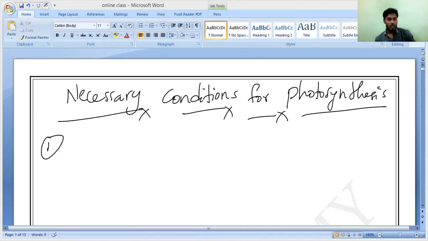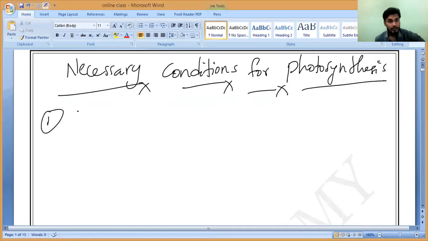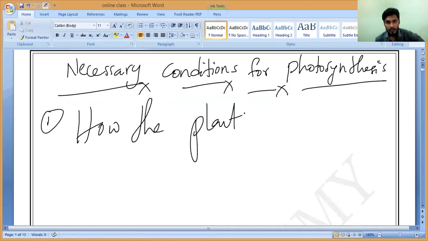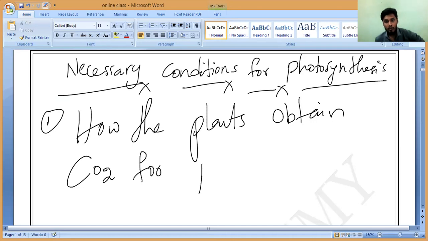So let us discuss the first one: carbon dioxide, correct or not? Please keep a heading: how the plants obtain carbon dioxide. What is the formula of carbon dioxide? CO2. How the plants obtain carbon dioxide for photosynthesis.